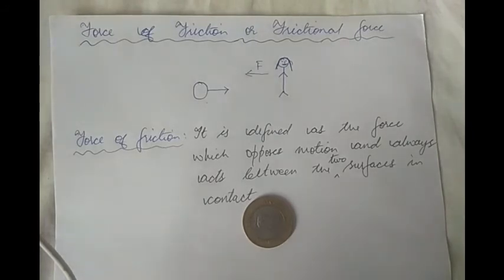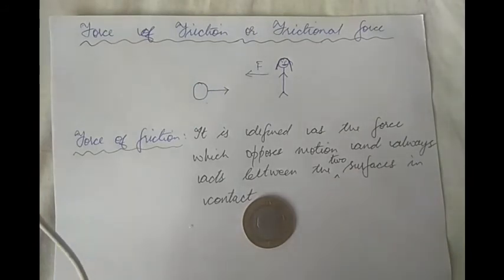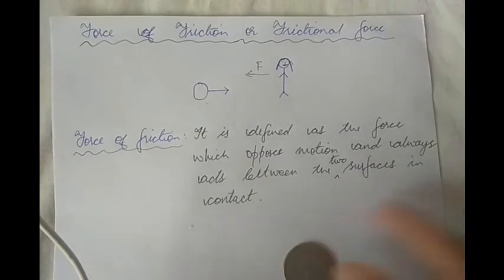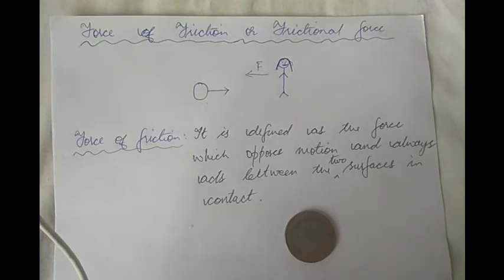So whenever two bodies are in relative motion with respect to each other, relative motion meaning one body is moving over the other body, it could be rolling over or sliding over the other body. So whenever one body slides or rolls over the surface of another body, force of friction always acts between the two surfaces in contact. So I again repeat, the surfaces in contact in case of this coin sliding is the surface of this paper and the surface of the coin itself.